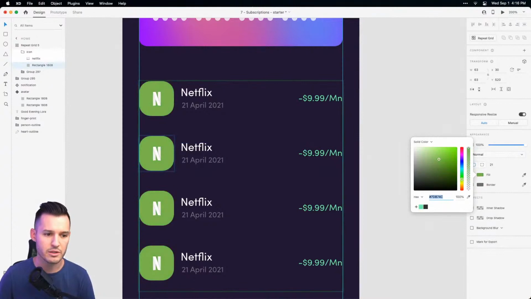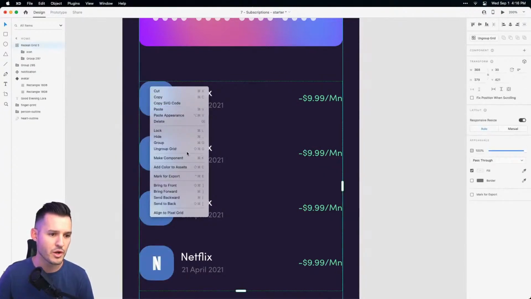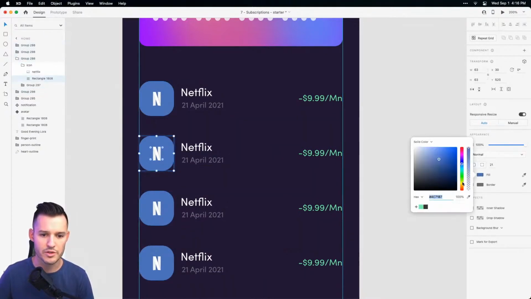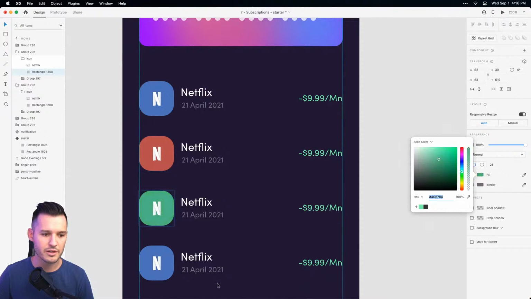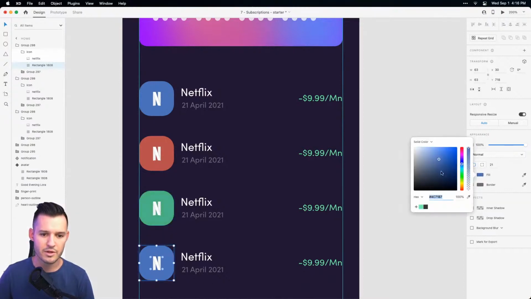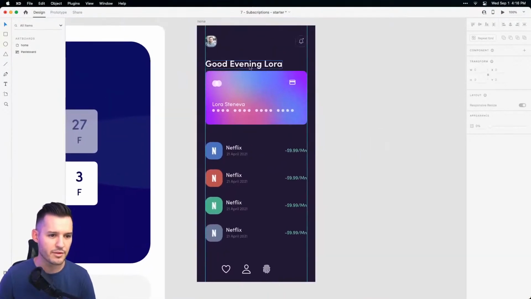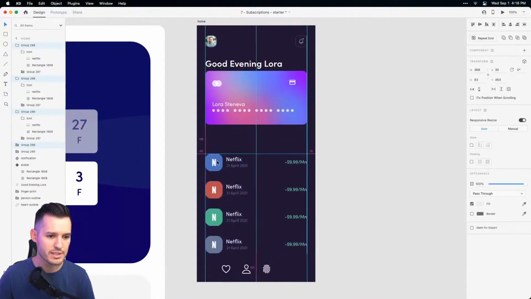Now let's see if we can change a color to some of them, not all of them. That's all right. So I tell you what, we're going to ungroup from grid, or yeah, release from the grid. And now we're able to change the colors on some of these. Okay, so I'm going to go, yeah, Netflix should definitely be more on the red side, I think. And let's do another one, another color, and another one, another color. Now, here's what I want to do, I want to bring another title down in place, I think. So I'm going to just move these down out of the way.